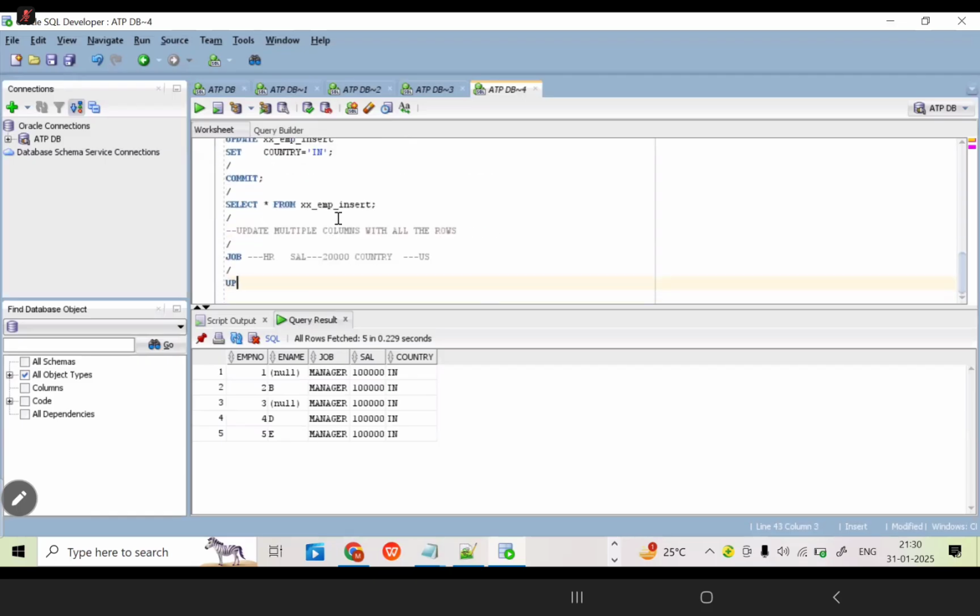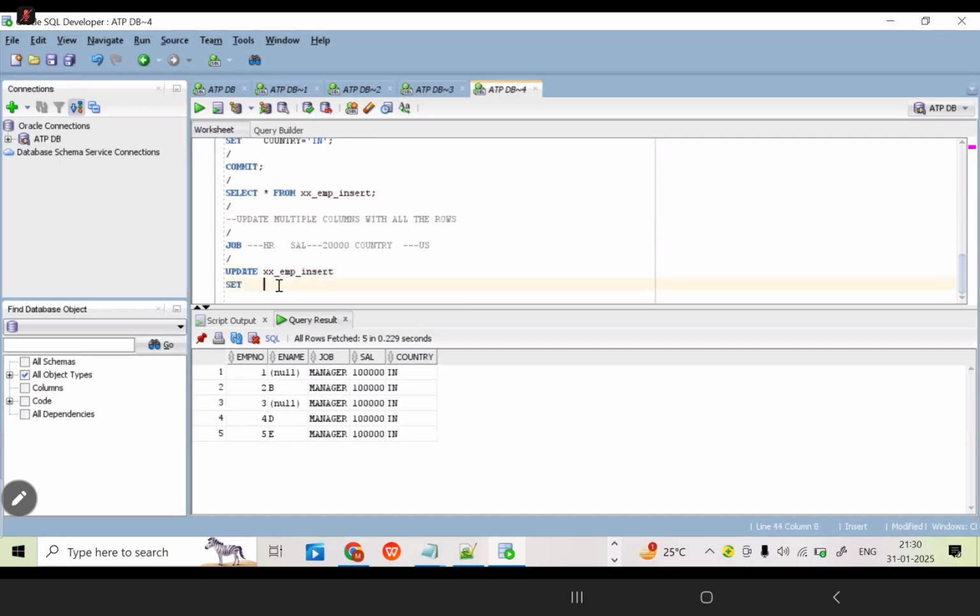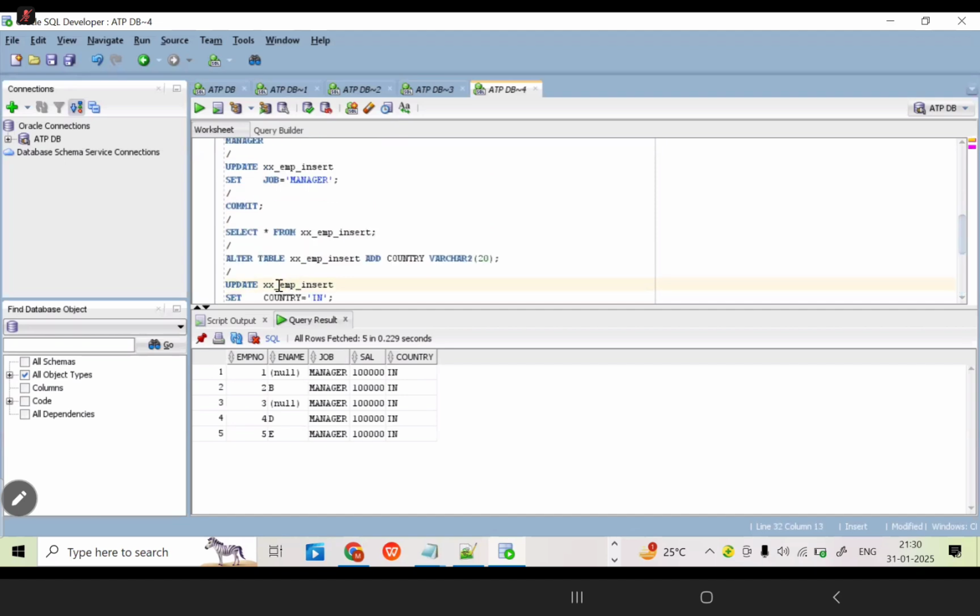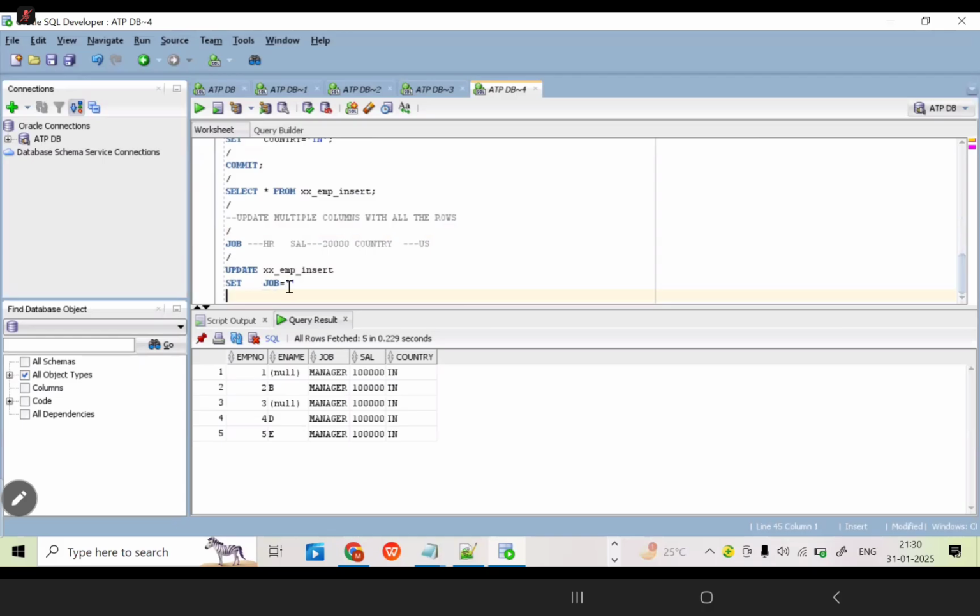Now, how can we write the multiple column syntax? Just write it. Update. Okay. What is the table name? Just take that table name only, XX underscore EMP insert. Set. What are the column names? First, what is the column name? Job. Job equal to what are we going to give? All the employees' job, I want to change it as per the requirement. HR only.